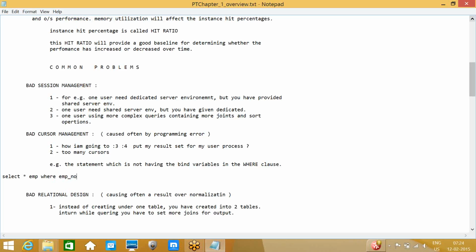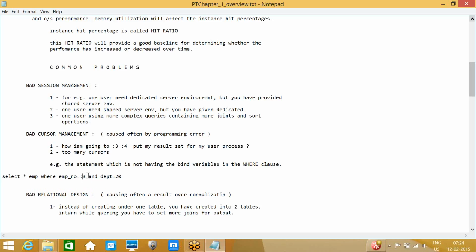EMP_NO is auto, :3, and DEPT equal to 20. In this query, which will be in our Java code, the column 3 is a value which is passed from the application. That's what it is.